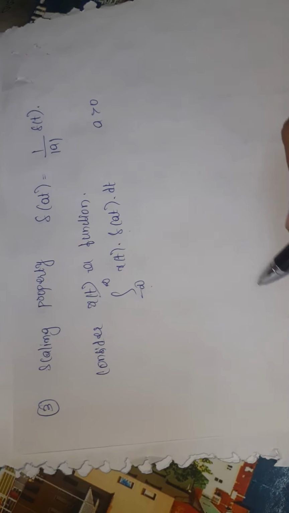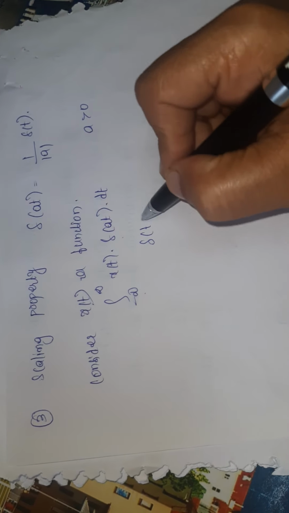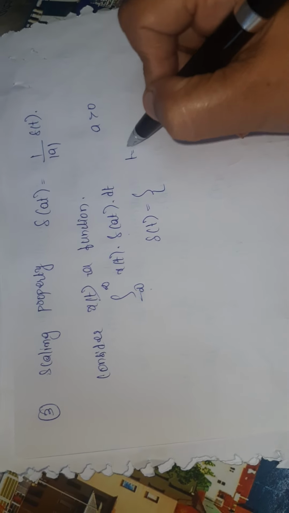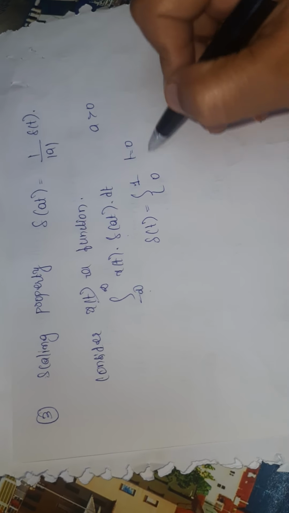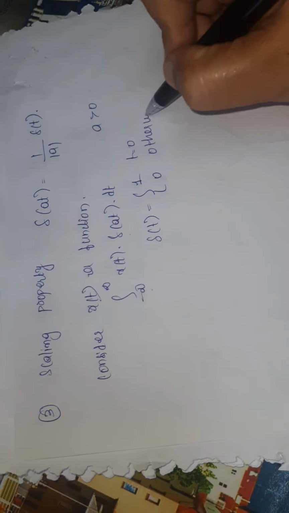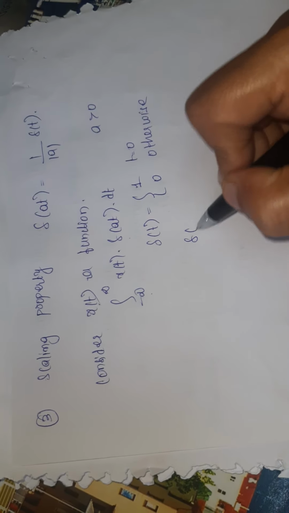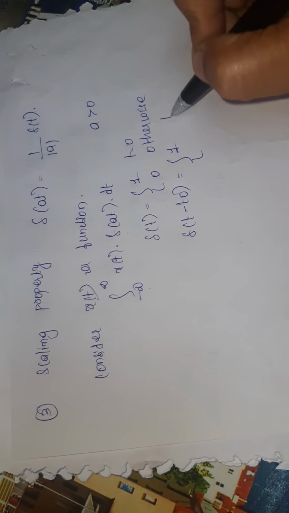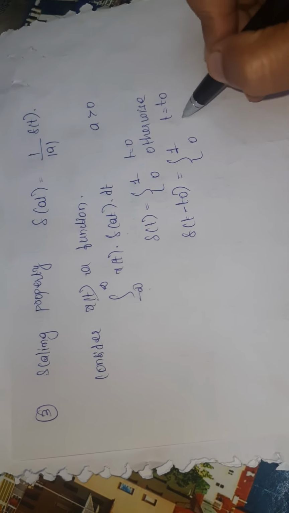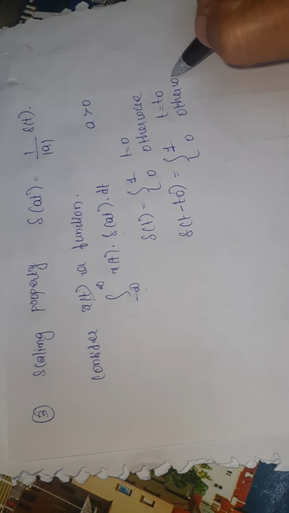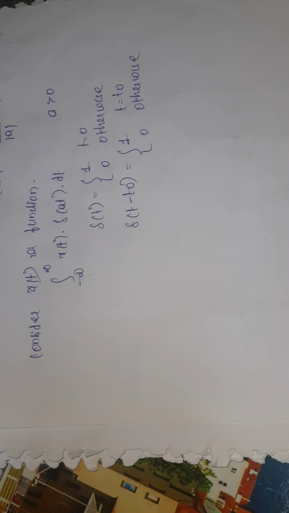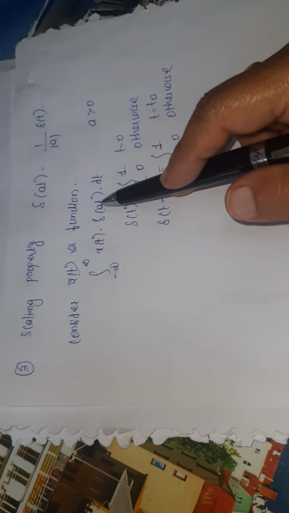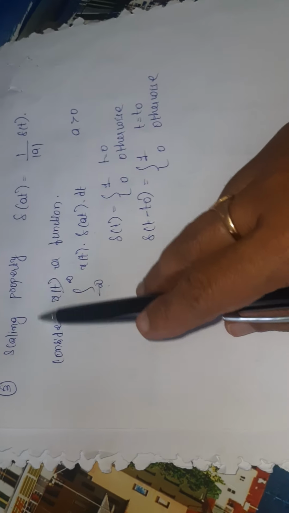Okay, so actually delta of t exists at t equal to 0 and does not exist except at t equal to 0. If we have delta of t minus t naught, then it exists at t equal to t naught, otherwise it is 0. But here it is not shifting, it is multiplied. That's why it is known as the scaling property.